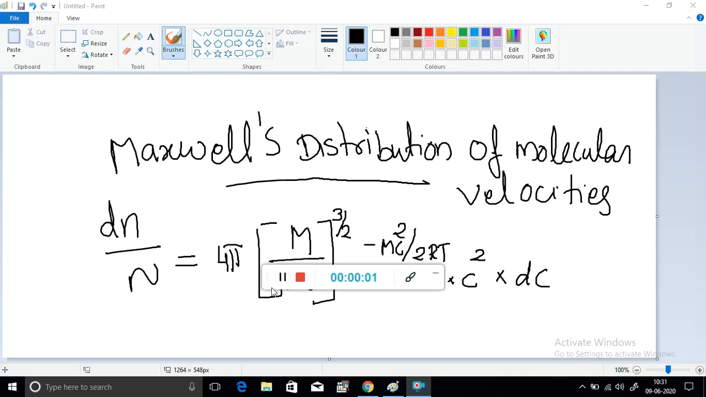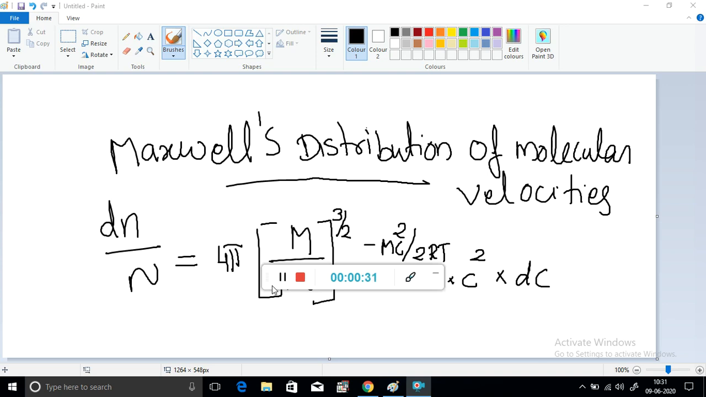Good morning. Today we have to discuss Maxwell's distribution of molecular velocities. From kinetic theory, we know that all molecules of a gas do not have the same velocity because of their intermolecular collisions. Their velocities and kinetic energies keep on changing.